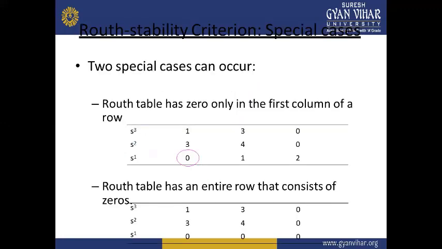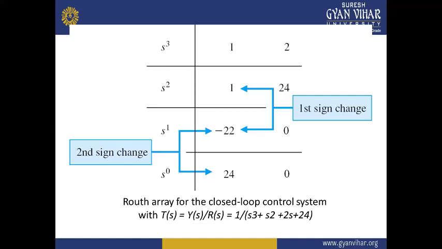So two special cases can occur in this. If the roots are lying on the right half of the S plane, then the system is said to be unstable. And if there is no sign change, if all the entries in the column have the same sign, then the system is said to be stable.